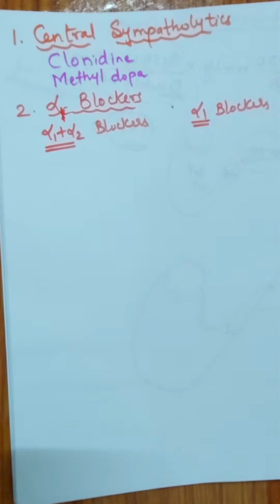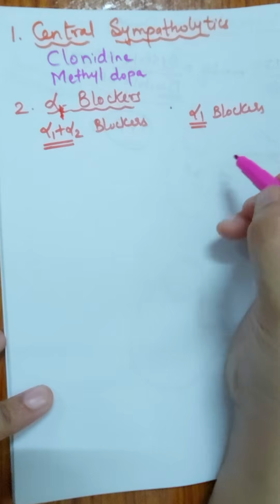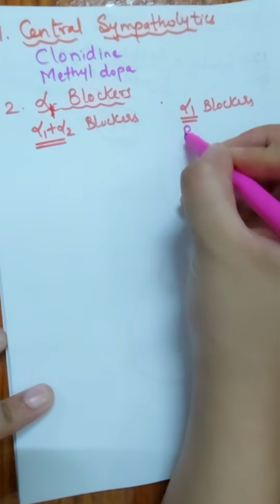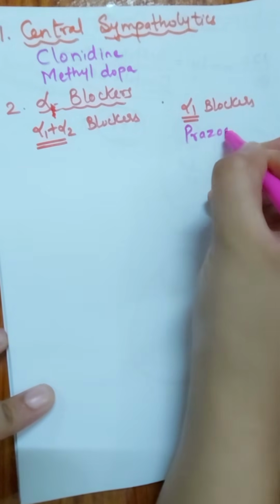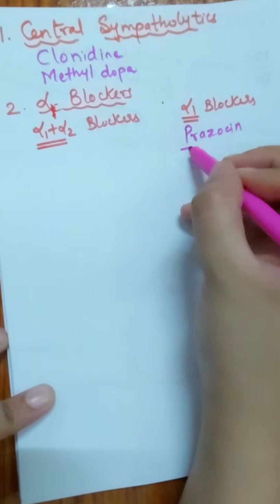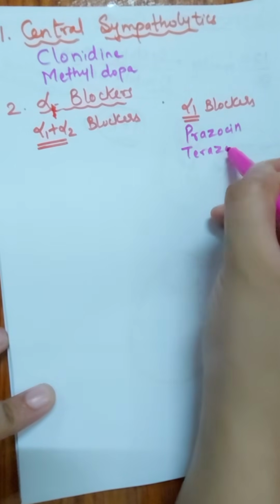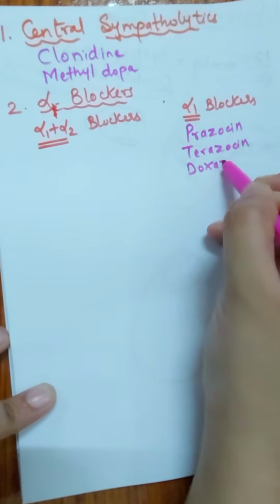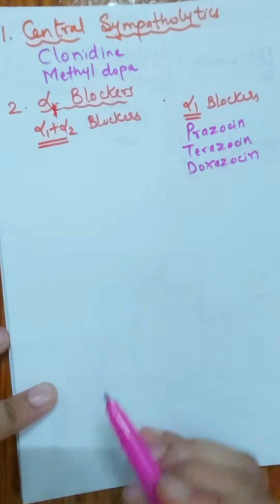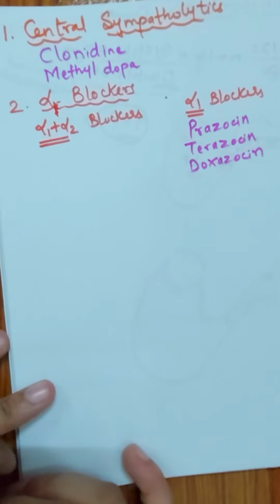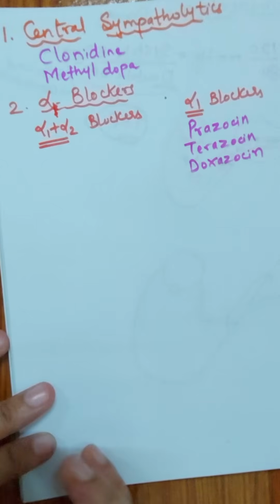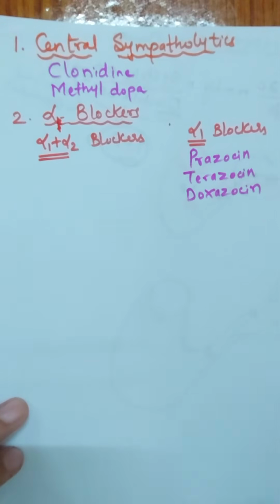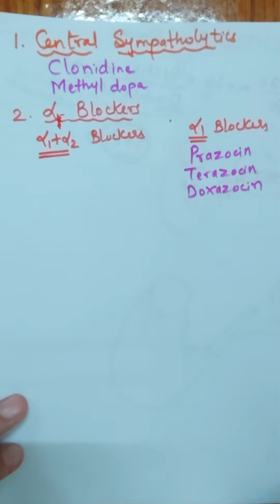So very quickly we shall check out examples of drugs coming under these classes. The selective alpha 1 blockers are prazosin, terazosin and doxazosin. Okay. Now, no doubt these alpha blockers are useful for reducing both systolic and diastolic blood pressure, but along with the advantage, they have disadvantages as well.